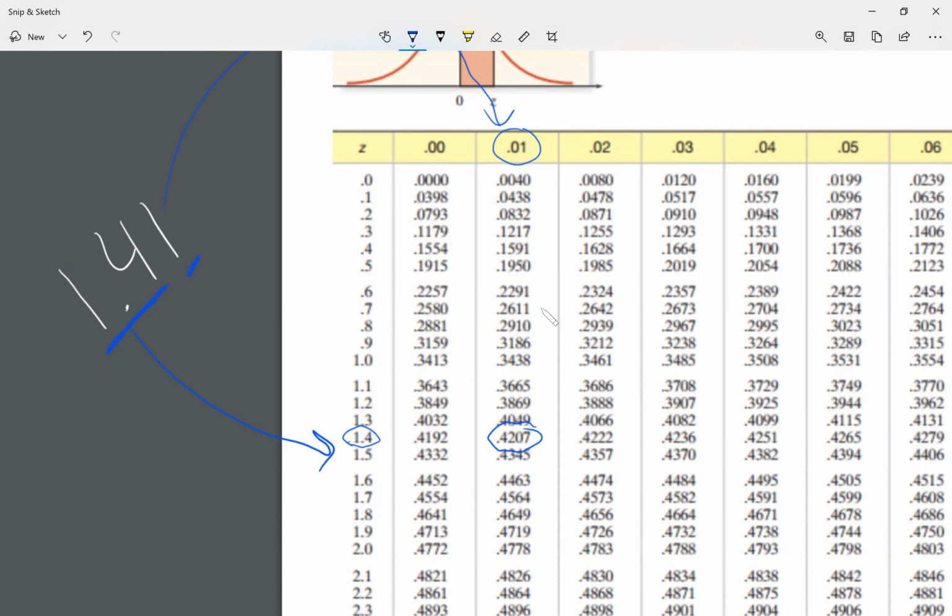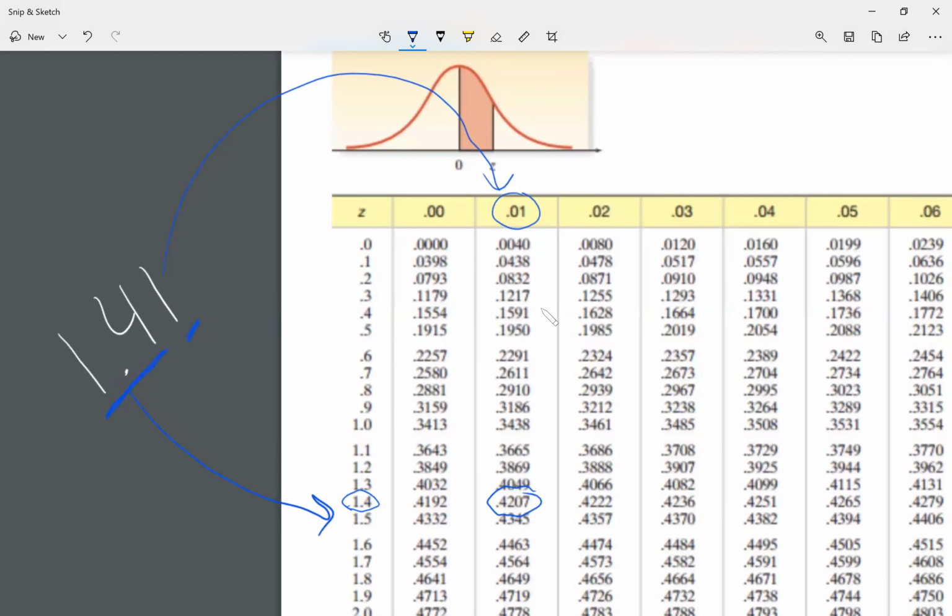Remember, what does this 0.4207 mean? It's the distance between the mean and that C-score. If my C-score is positive, it goes to the right of the mean. If my C-score is negative, it goes to the left of the mean. However, the probability between the mean and my C-score, whether I go to the right or to the left, the area is 0.4207.